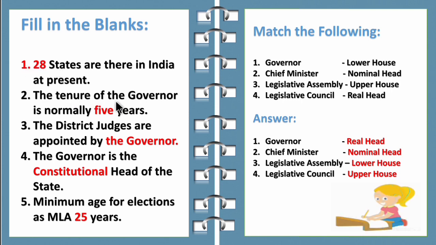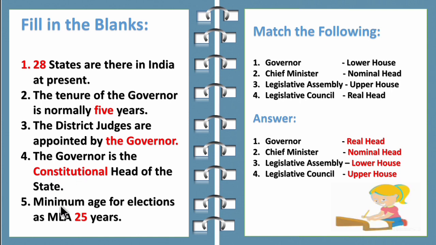The tenure of the governor is normally for how many years? So the time period of the governor is 5 years. The term of office for governor is 5 years. Third question, the district judges are appointed by whom? The district judges are appointed by the governor. So the answer is the governor. The governor is the constitutional head of the state. So children, the answer is the governor is constitutional head.